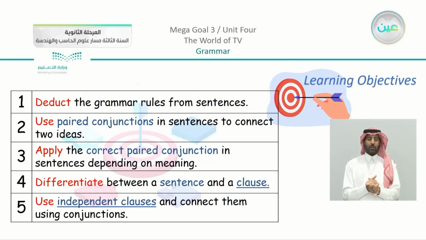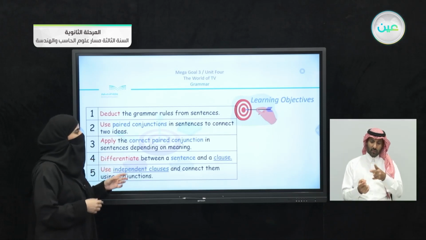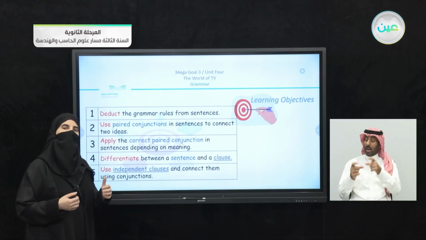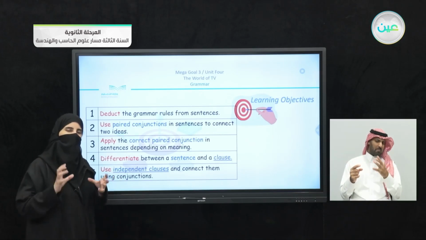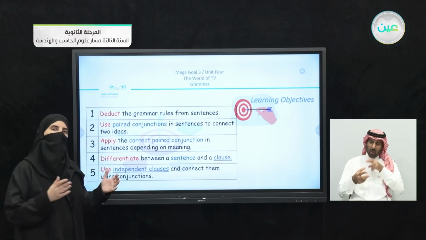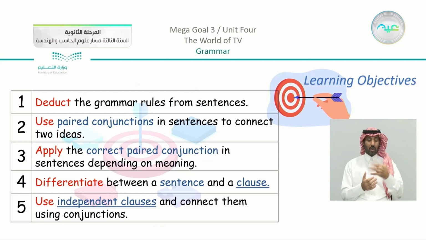Number 3, to apply the correct paired conjunction in sentences depending on meaning. We're going to discuss more. Number 4, to differentiate between a sentence and a clause. Now this is something very important, and some students may mix up the idea of a sentence and a clause. Number 5, to use independent clauses and connect them using conjunctions.